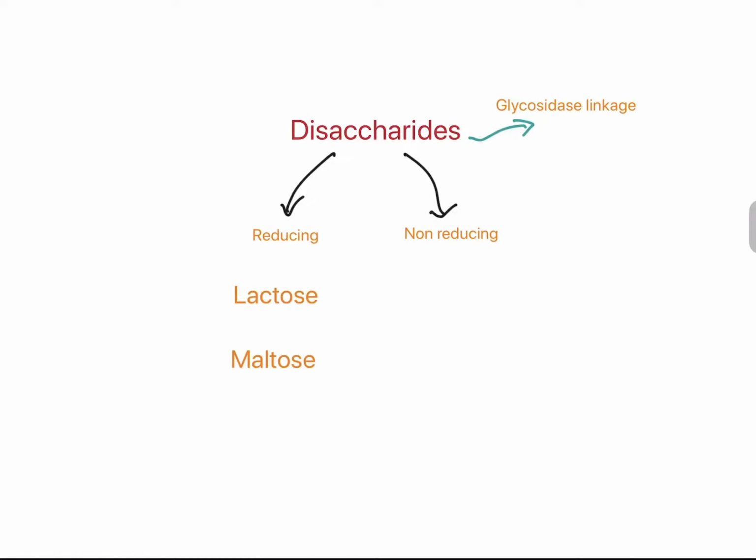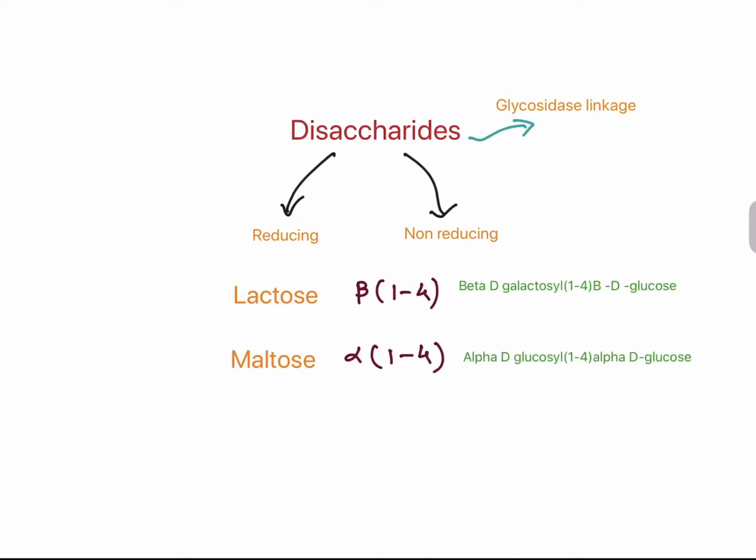Now we will see the second class. Disaccharides contain 2 sugar molecules. They are connected by glycosidic linkage. They are further classified as reducing and non-reducing. Reducing sugars are the sugars which act as a reducing agent because of the free aldehyde or keto group. Examples of reducing sugars are lactose and maltose. Lactose has a beta 1,4-glycosidic linkage, while maltose has an alpha 1,4-glycosidic linkage.